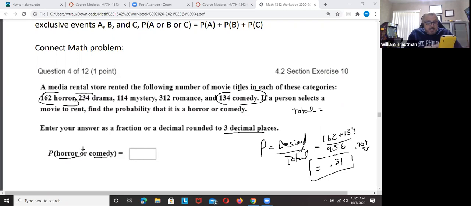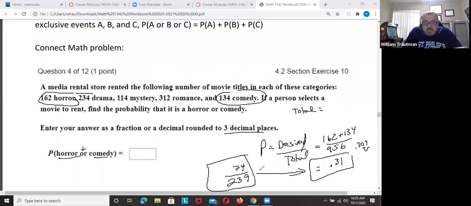If I put what I got on my calculator to math number 1, it changes it to a fraction, and my fraction is 74 over 239. So either one of these answers is correct for probability of horror or comedy. If I picked a rental, it's either a horror or a comedy. I have about a 31% chance. That's the probability.